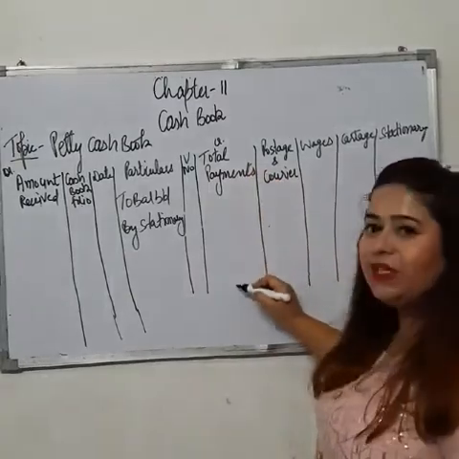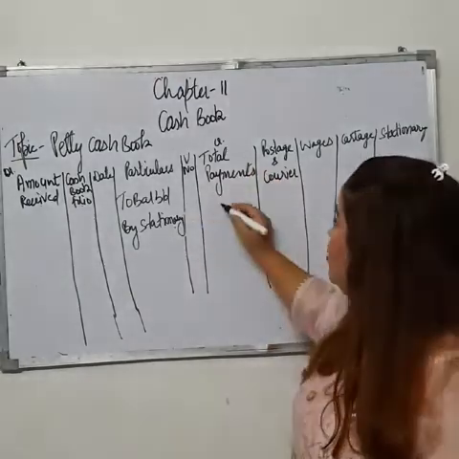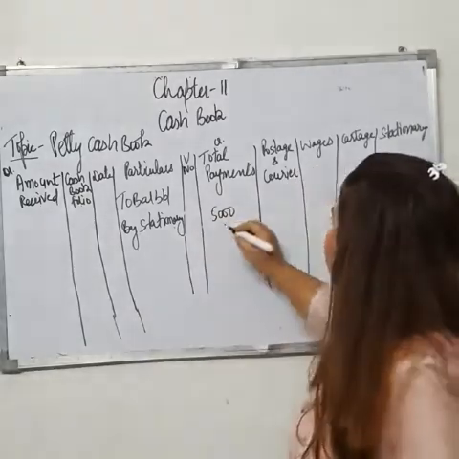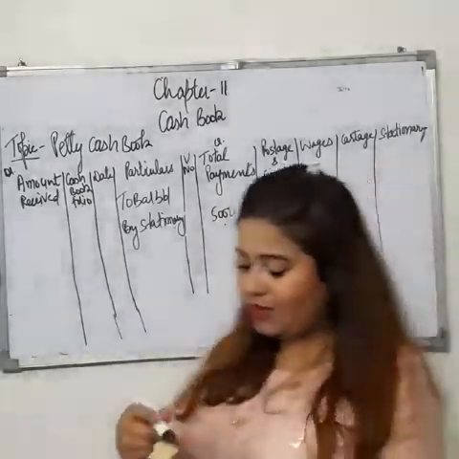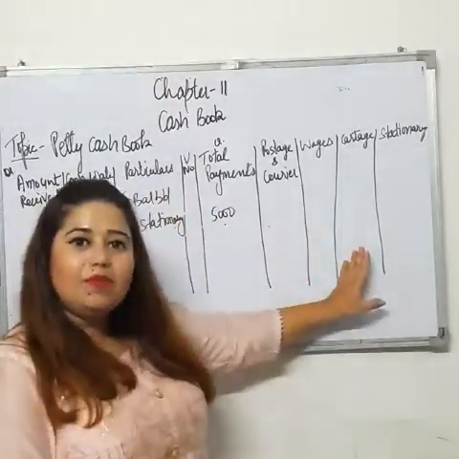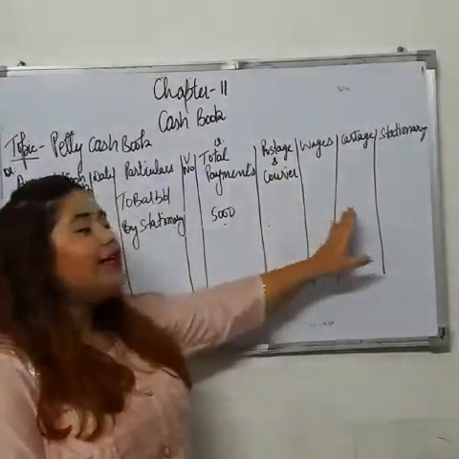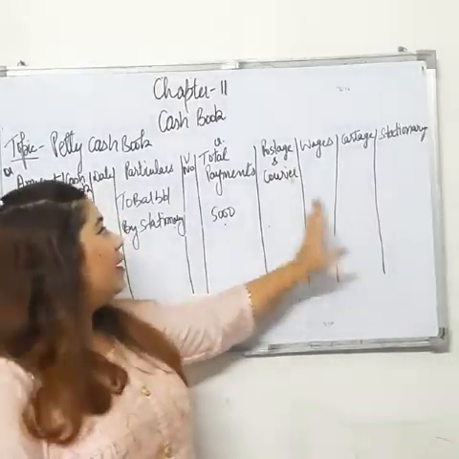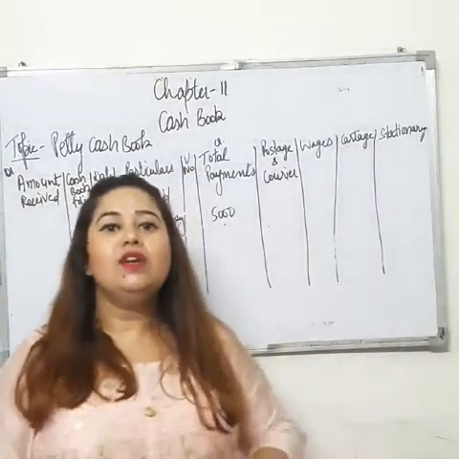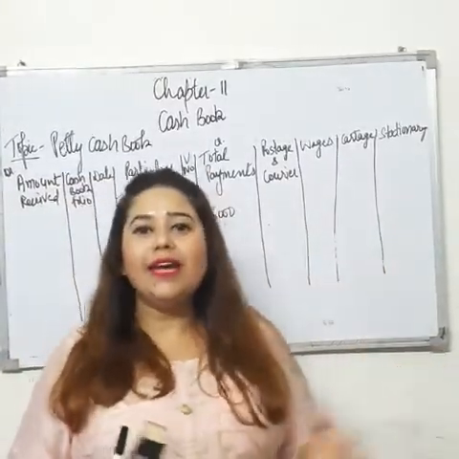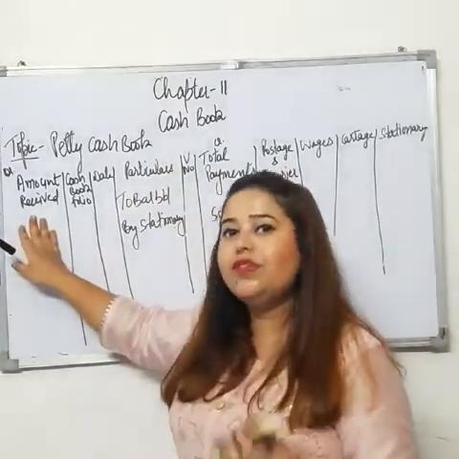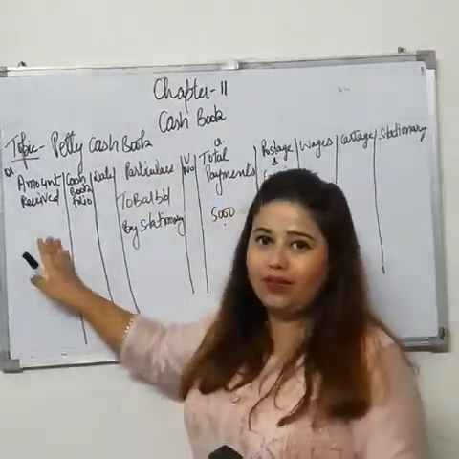Then total payments, whatever we are making. Like if we are making 5,000 for stationery, then we record 5,000. You know, students, in the petty cash book the payments are repetitive, these generally happen in the business. That is why a separate column for these expenses is to be made, like postage, wages, cartage, stationery, miscellaneous expenses. So we record all the expenses and transactions here, and the amount which was received in the beginning, we record here, right?